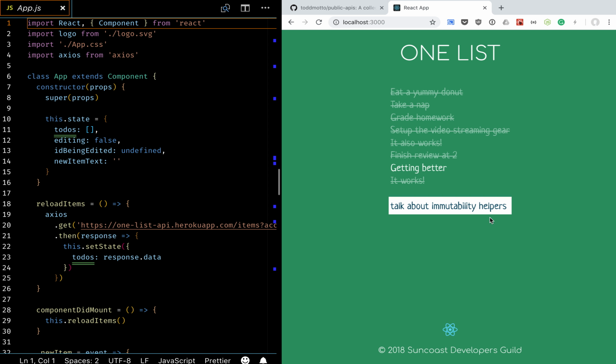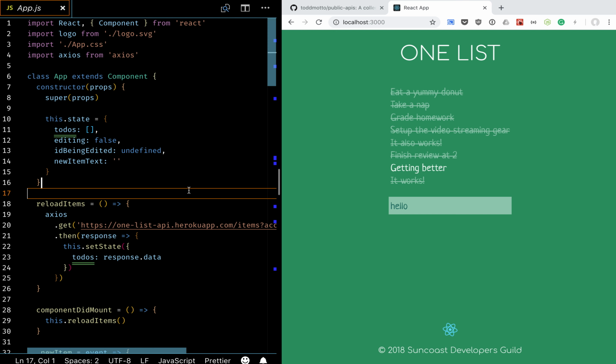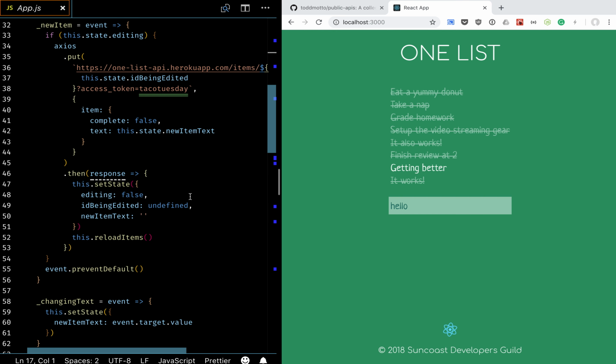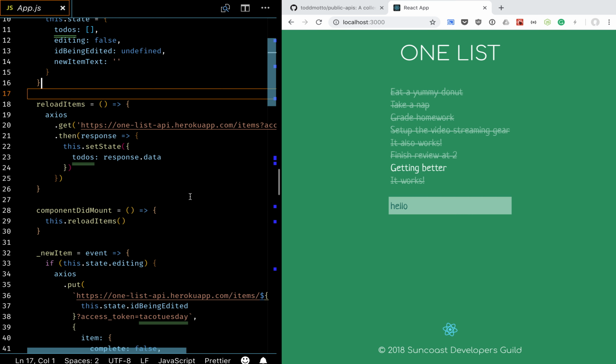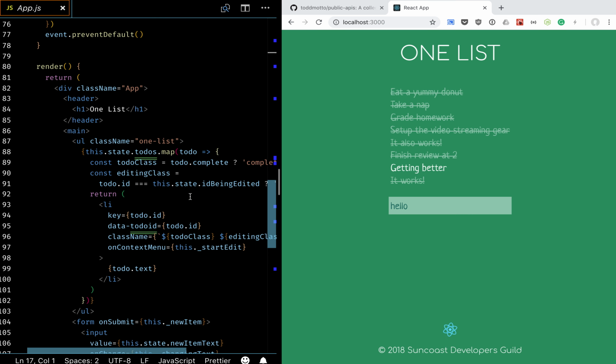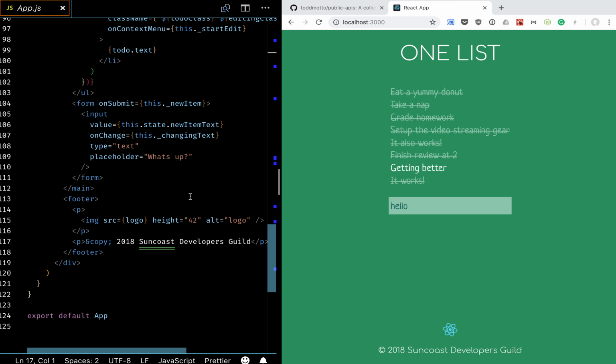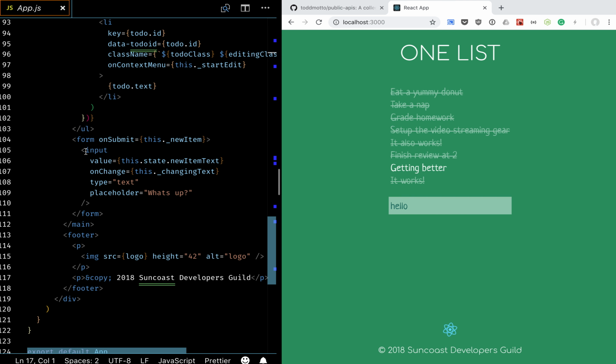I have one question. Yes. For this, we set the value to the state. Or maybe yours is different. No, I think it's a new item text. And the input, we set the value to the new item text. Yes. Am I mistaken? Where's our input? Yep. So I was doing an input last night, but that was blocking the text from staying in the input box. Yeah, you probably didn't have an on change that was updating that state. I had an on change.